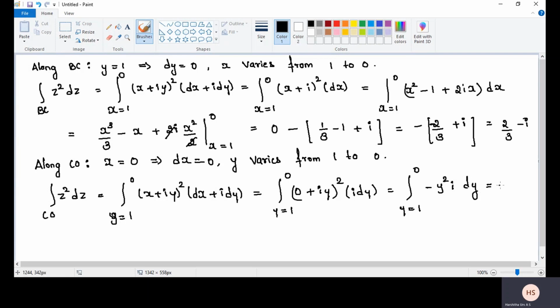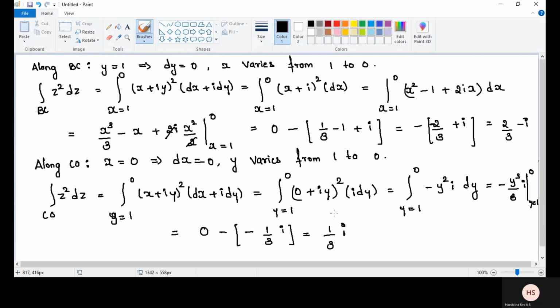That is equal to minus y cube divided by 3 into i, limit from 1 to 0. That is the upper limit 0 minus of (minus 1 by 3 into i), which is equal to 1 by 3 i.